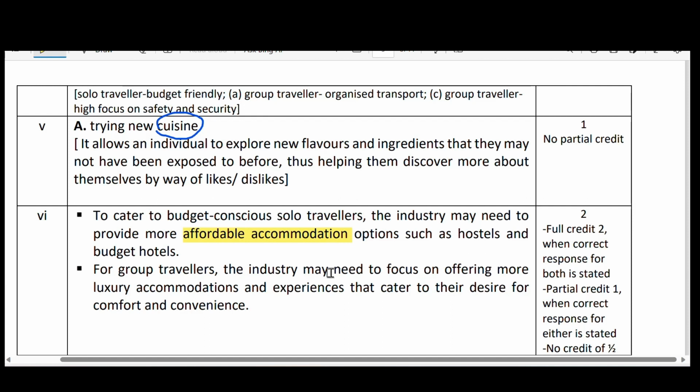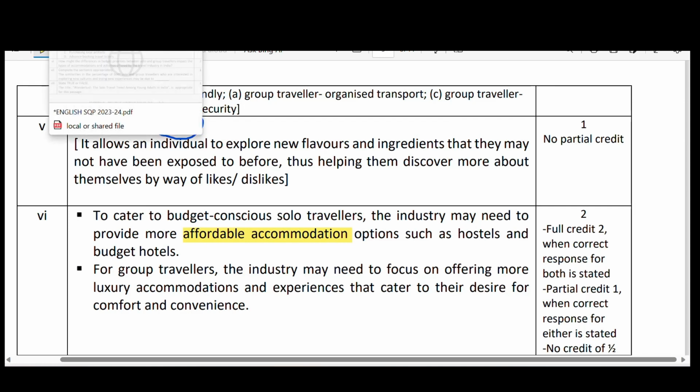Options such as hostels and budget hotels. Okay. And for group travelers, the industry may need to focus on offering more luxury accommodations and experiences that cater to their desires for comfort and convenience. That is the sixth question answer.